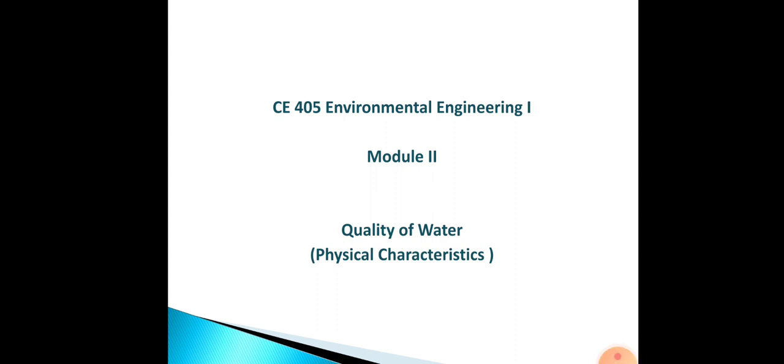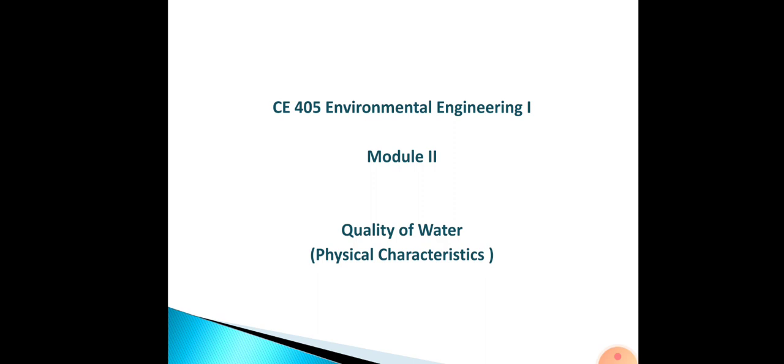Today we'll be discussing quality of water, the various physical characteristics. So what do you understand by the term quality of water or water quality? Water quality actually indicates the various physical, chemical and biological characteristics of water. It is a measure of the condition of water relative to the requirements of one or more biotic species or to any human need or for any other purpose.